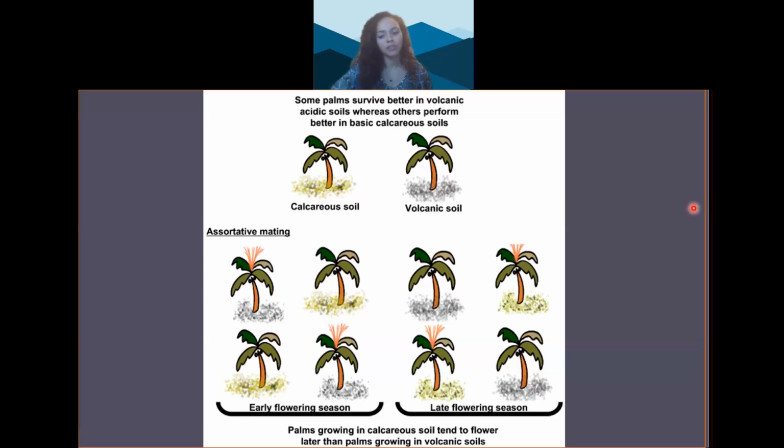Nutrients in these types of soil differ, so over time, the plants that grew in the volcanic soils ended up flowering earlier in the year than the plants that grew in calcareous soils. Flowers are the reproductive structures for plants. So since plants growing in volcanic soils produce flowers earlier in the season, they were only able to mate with each other. And plants that grow on the calcareous soils are only able to mate with each other later in the season. So this should remind you of a reproductive barrier that we talked about earlier. Take a minute and write down what you think that is.